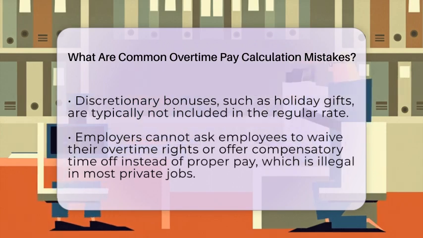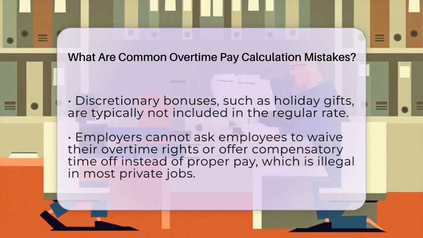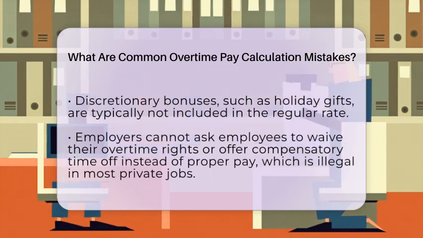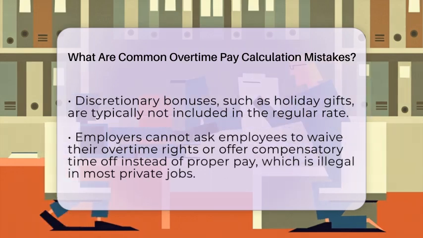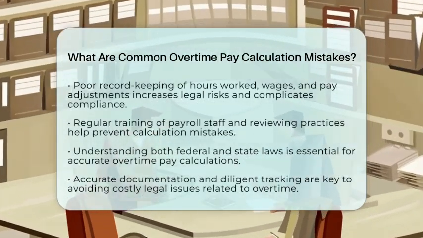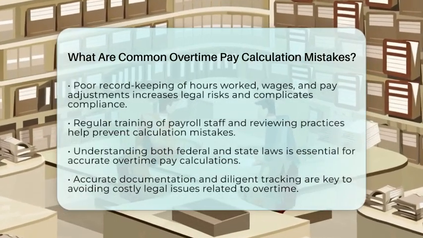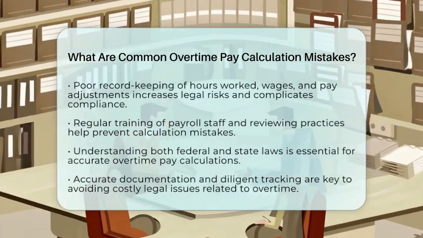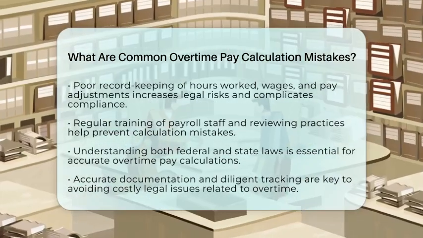Employers also can't ask employees to waive their overtime rights. Any agreement trying to do so is invalid. Offering compensatory time off instead of overtime pay is also illegal in most private sector jobs. It's important to keep accurate records of hours worked, wages paid, and pay changes. Poor record keeping makes it hard to prove compliance and can cause legal trouble.